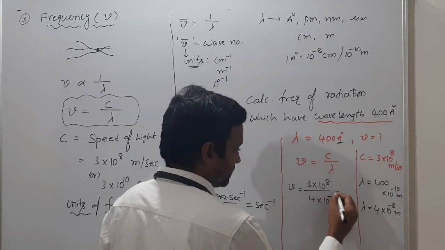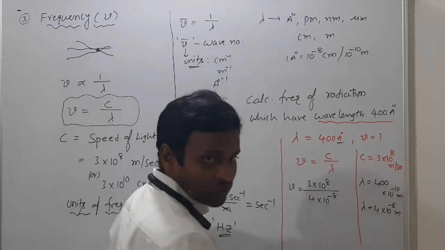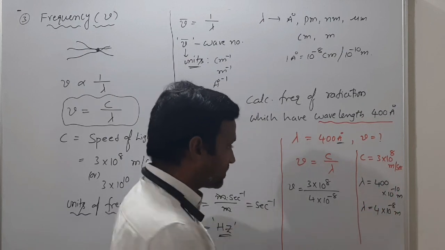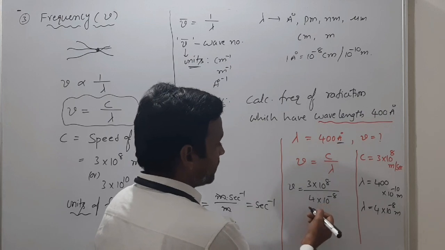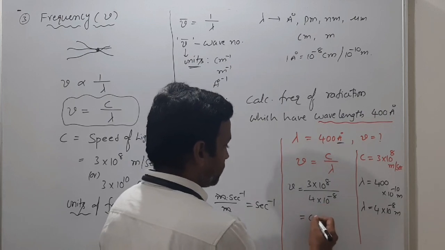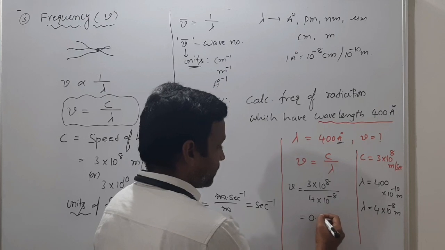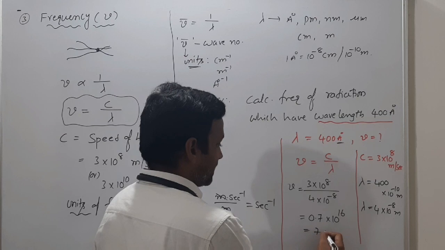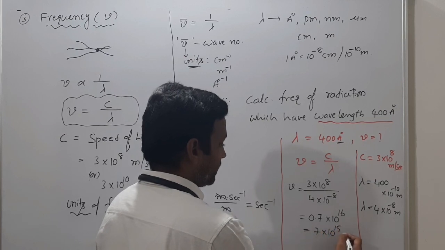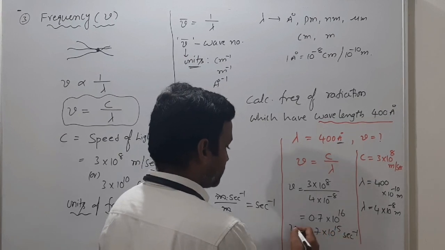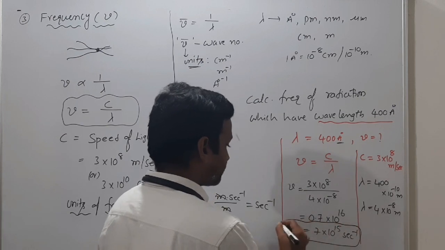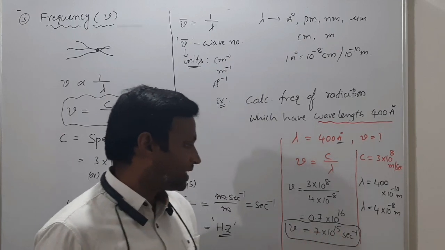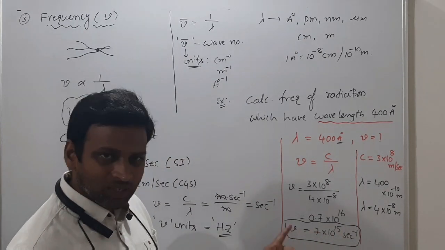So nu is equal to 3 into 10 power 8 divided by 4 into 10 power minus 8, because 400 means 4 into 10 power 2, and with 10 power minus 10, 10 power minus 8 remains. This goes to the numerator. So 3 by 4 is 0.75, so approximately 0.7 into 10 power 16. So 7 into 10 power 15 second inverse you will have. This is called frequency for this numerical. So nu is equal to 7 into 10 power 15 second inverse. That's it. Got it?